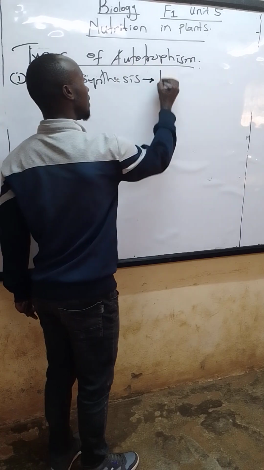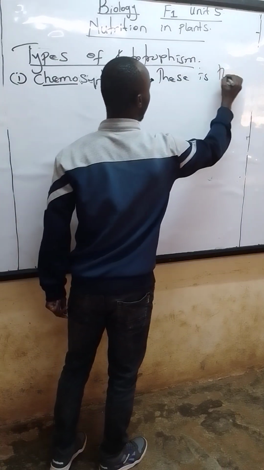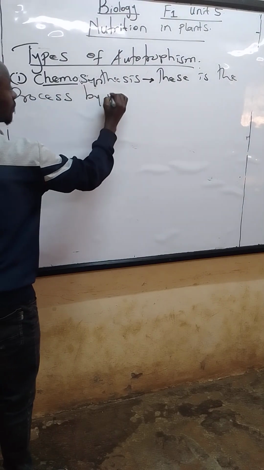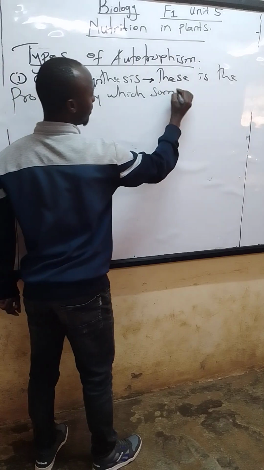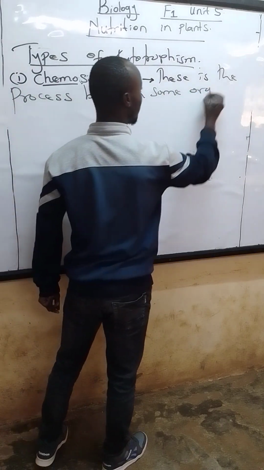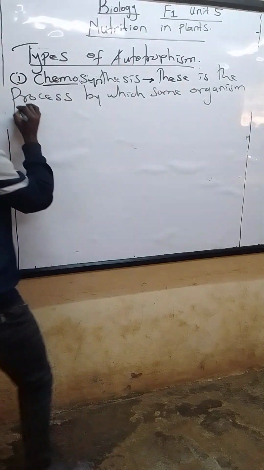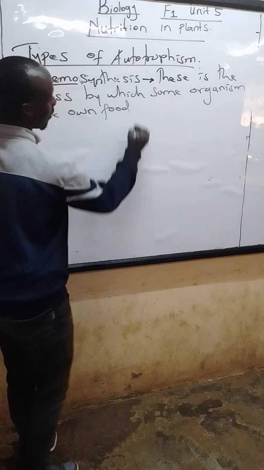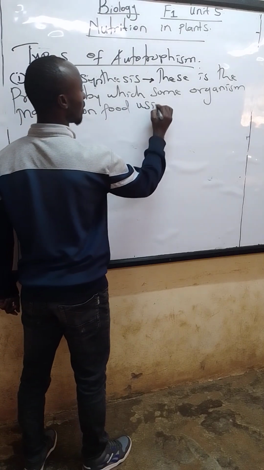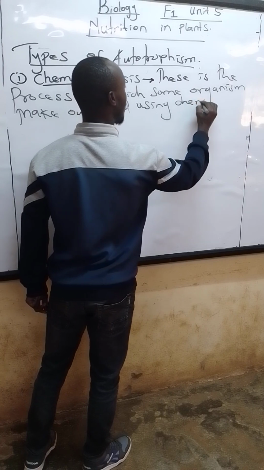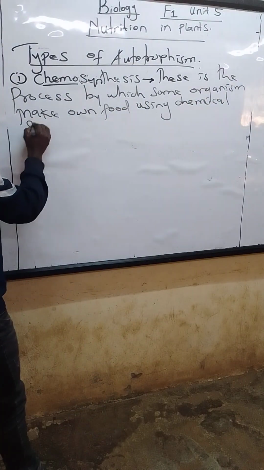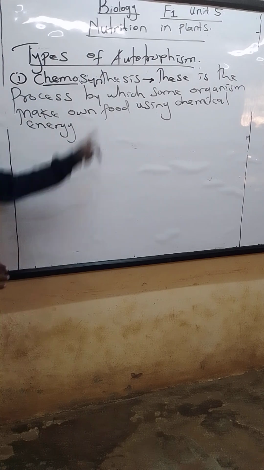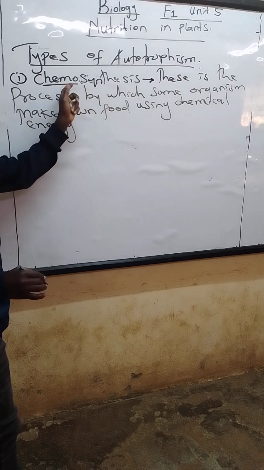This is the process by which some organisms, not all of them, make their own food using chemical energy. From the word chemosynthesis, synthesis means manufacture, chemo means chemicals.